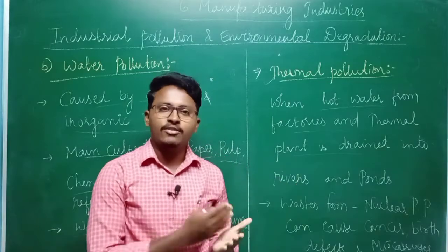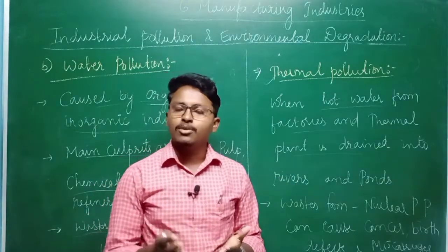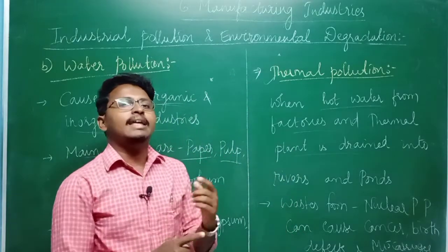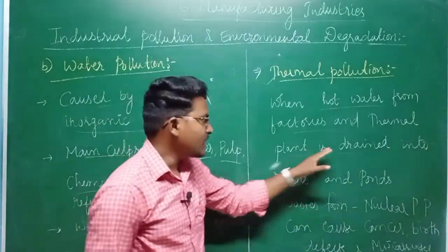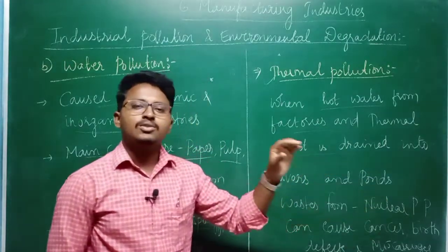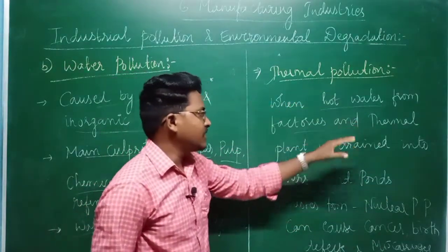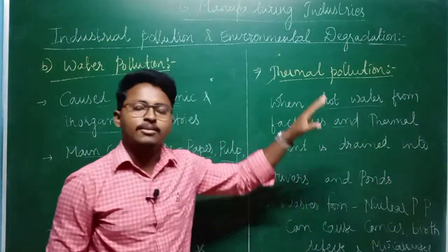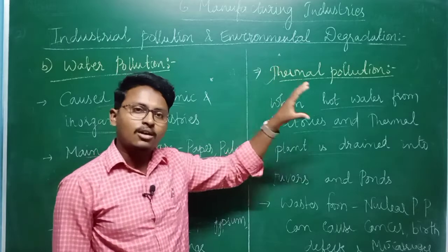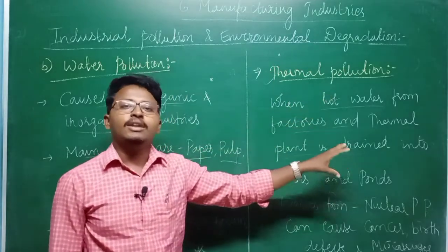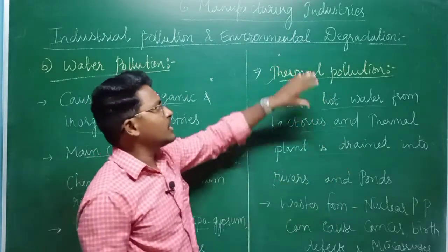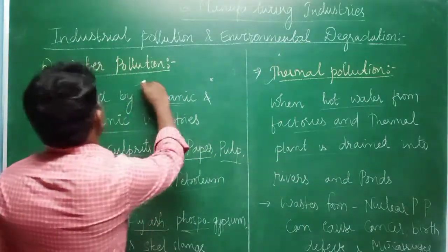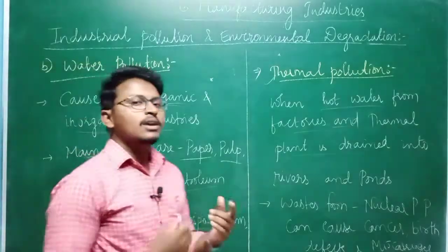For example, heavy water plants or thermal power plants release hot water, and this hot water is directly released into nearby rivers as well as ponds. So when hot water from a thermal power plant is released into nearby water bodies or ponds, we call it thermal pollution. And thermal pollution and water pollution are very closely related.